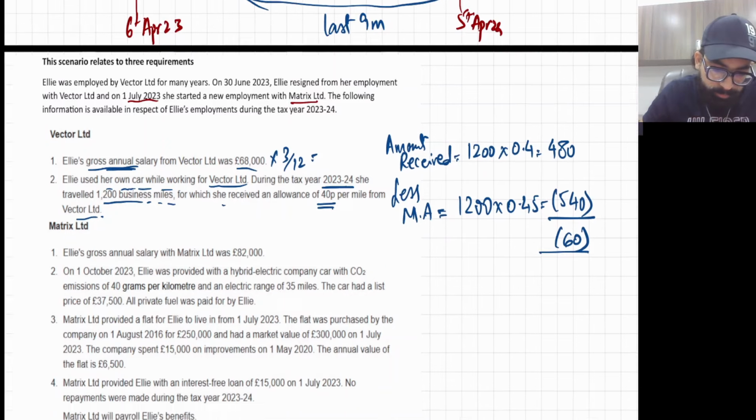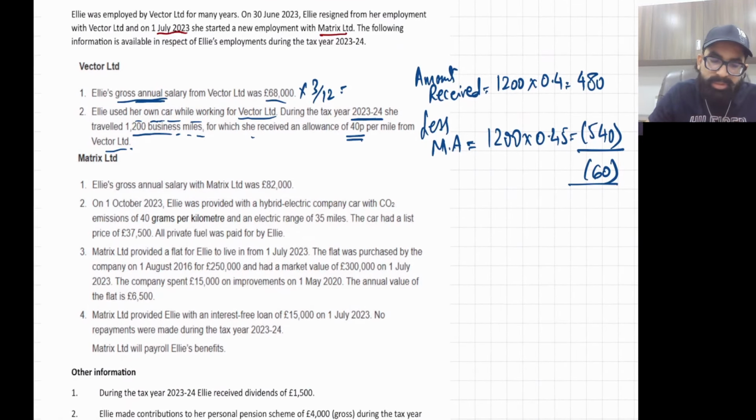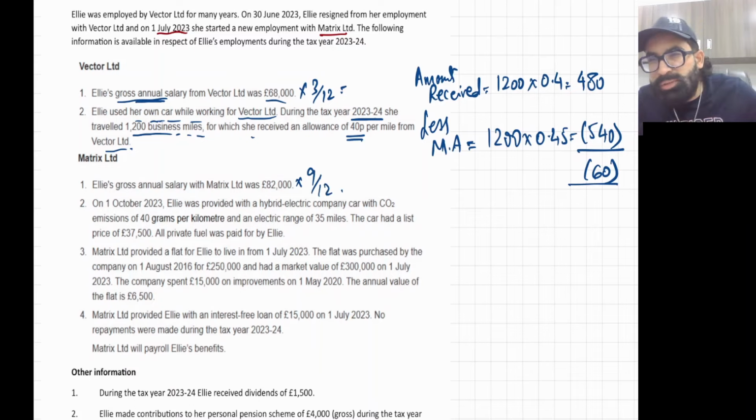Okay. Now, let's discuss the last 9 months. Ellie's gross annual salary with Matrix Limited was 82,000. So once again, this is annual salary and she worked only 9 months. So we'll be doing 9 upon 12, 82,000 into 9 upon 12. Easy marks, easy marks.